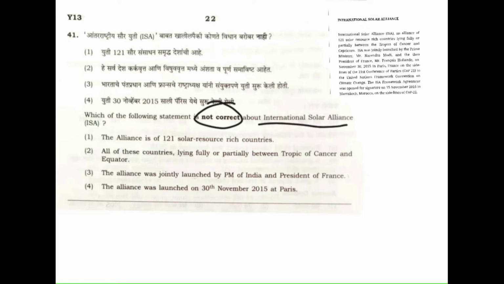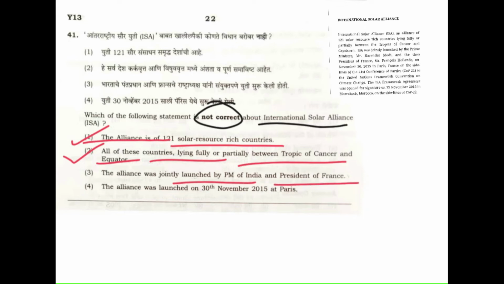So the first statement is the alliance is of 121 solar resource rich countries. Yes, this is right. All of these countries lying fully or partially between Tropic of Cancer and Equator. The alliance was jointly launched by PM of India and President of France. This is also right. And the alliance was launched on 30th November 2015 at Paris. This is also right. So which is not correct? There is no statement in this question which is not correct. All the statements are correct.